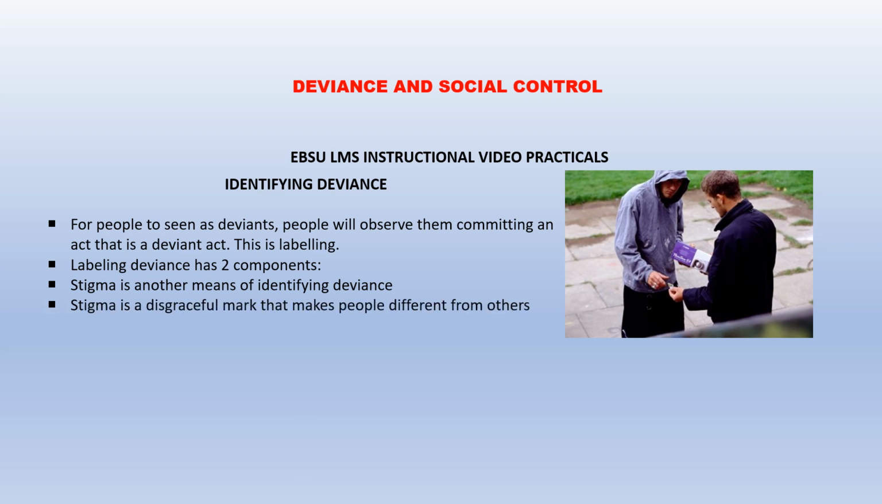Stigma is something that is very disgraceful because nobody wants to be stigmatized. When people stigmatize others, they make them look a bit different. And that difference means that they are not doing something which is societally acceptable. So people sometimes conform for reasons of not being stigmatized.